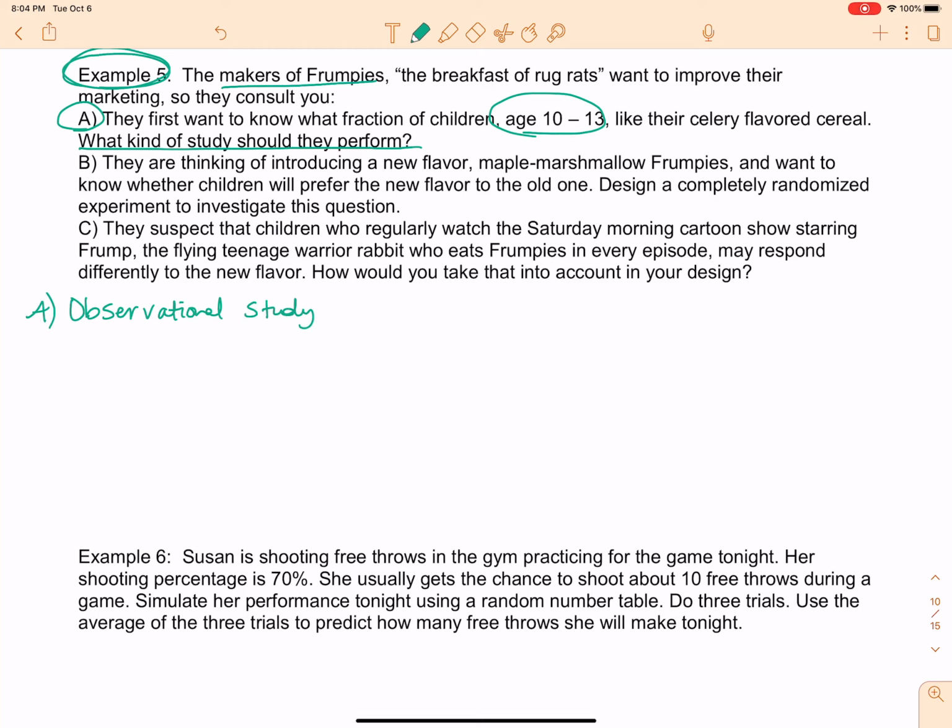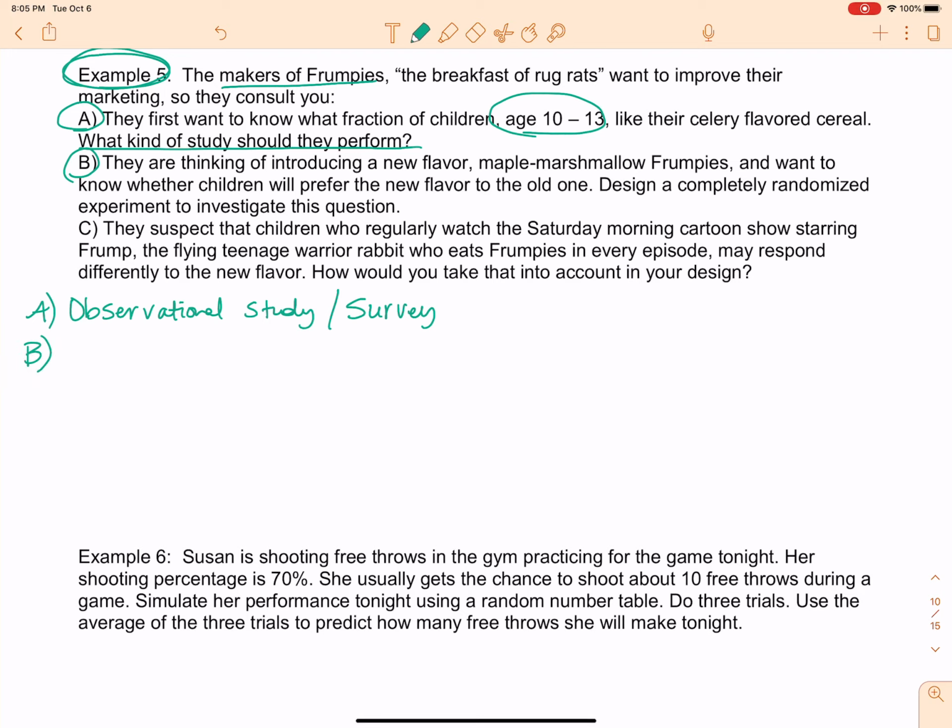Of course, we would need to choose children that eat this cereal, and then we need to determine whether or not they like it. So you could just observe them. You could easily observe their faces. Hey, do I like this? Am I going to keep eating it? Something like that. Something we haven't discussed yet is you could conduct a survey, and that just means, hey, eat this. Do you like it? Yes or no? Easy peasy, lemon squeezy.